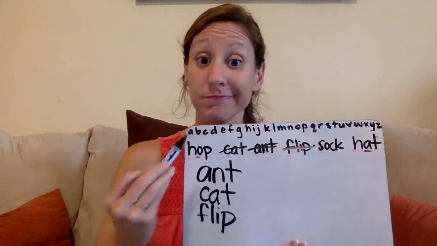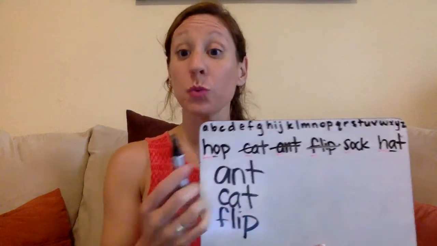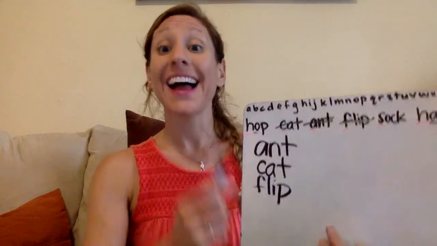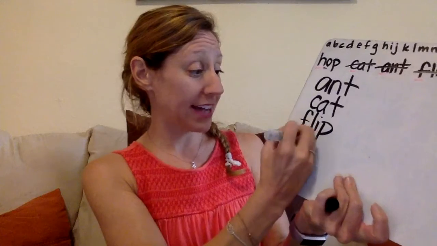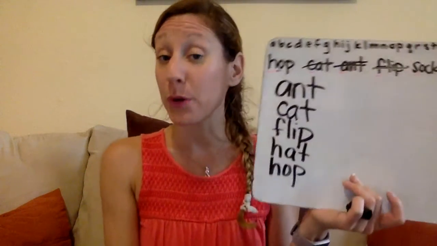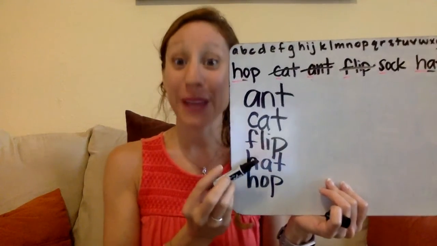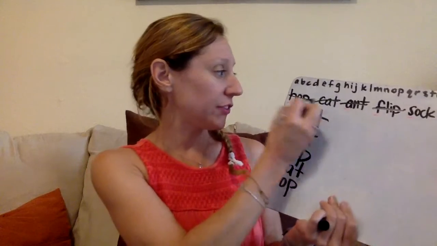O or A? A comes earlier. So we're gonna put hat first and then hop. Hat first, then hop. Even though they both start with H, we have to go in alphabetical order. Okay, so check that second letter if you need to.